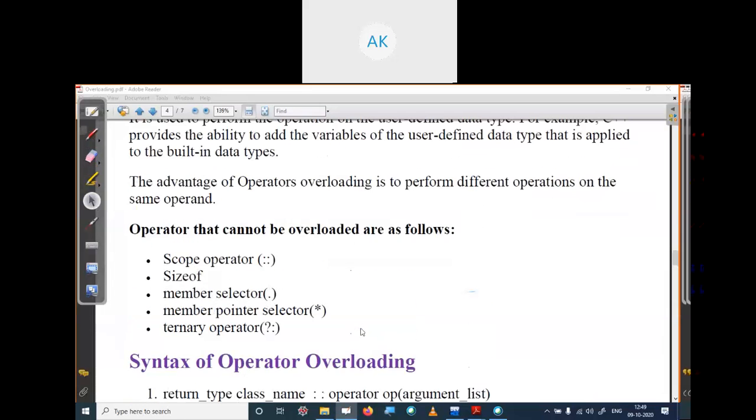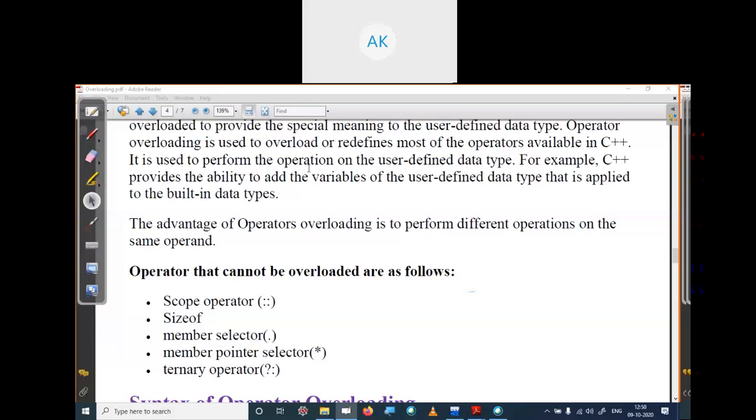Now see the syntax. Before that, ultimately the concept of overloading is to replace the function. So what is the syntax of a function? In the syntax of a function, we first write the return type of the function, then the function name, then the list of arguments passed, then the body and the return value.